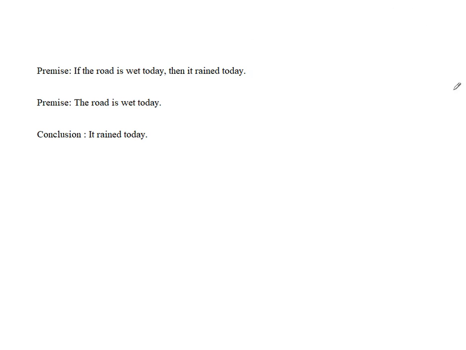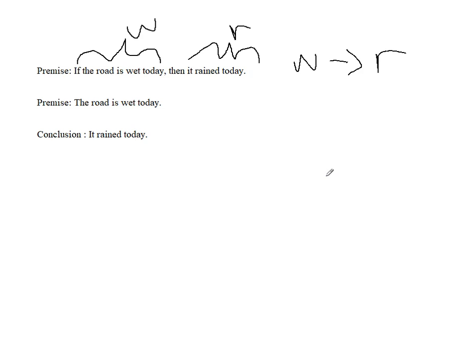So for example, with this argument, we have, if the road is wet today, then it rained today. Then the premise, the road is wet, so we'll conclude it must have rained today. So if we translate this into logic symbols, the road is wet, we'll let that be W, and we'll represent it rained today by R. So what this is saying is, if the road is wet today, then it rained today. The road is wet, so that's W. So we conclude it must have rained today.